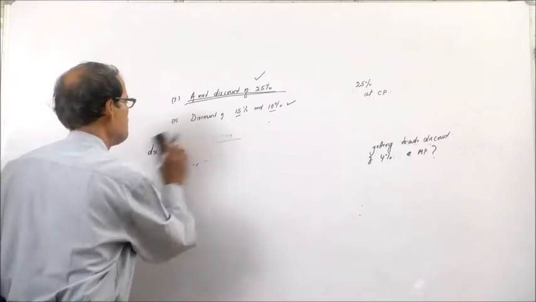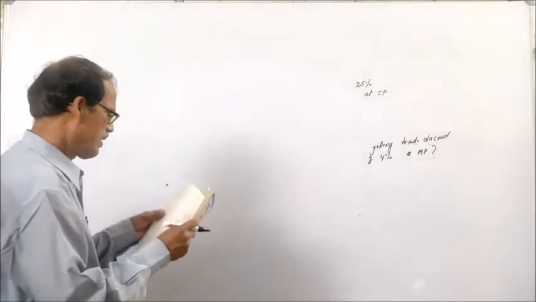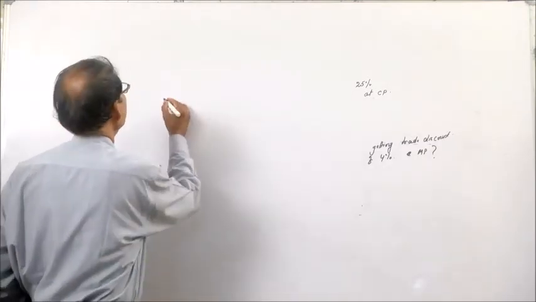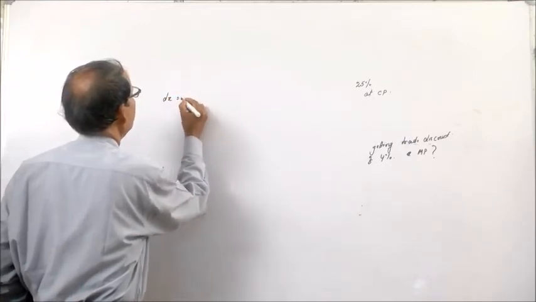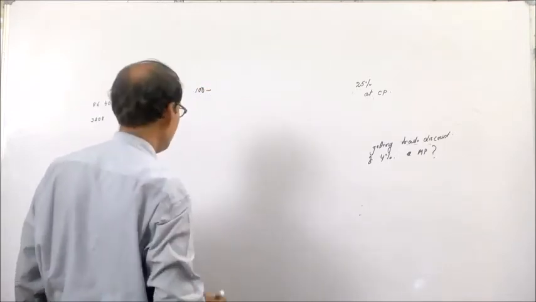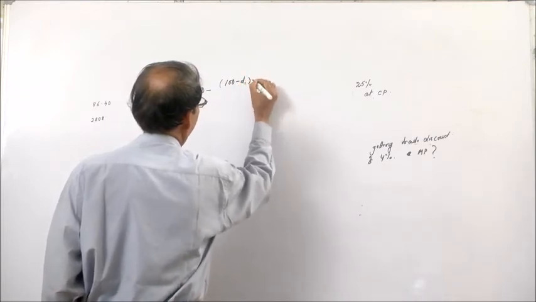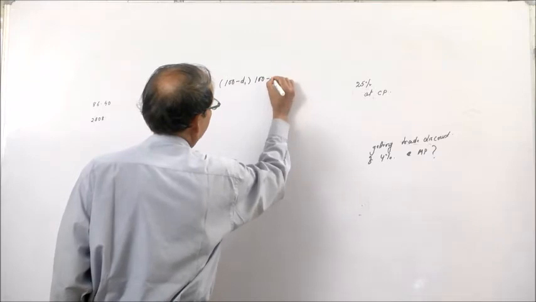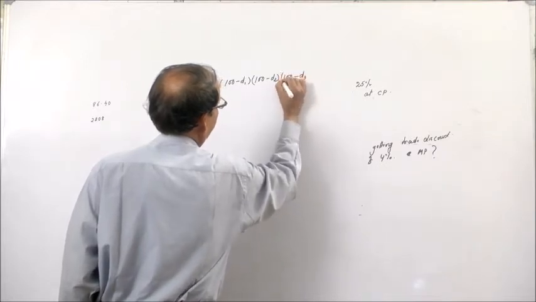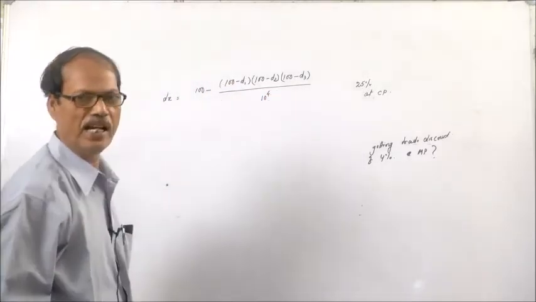Sometimes three successive discounts are given, and in that case, when three successive discounts are given, the single discount is calculated as Dx equal to 100 minus (100 minus D1) into (100 minus D2) into (100 minus D3), divided by 10 to the power 4.